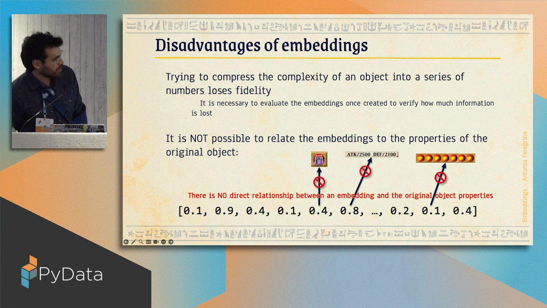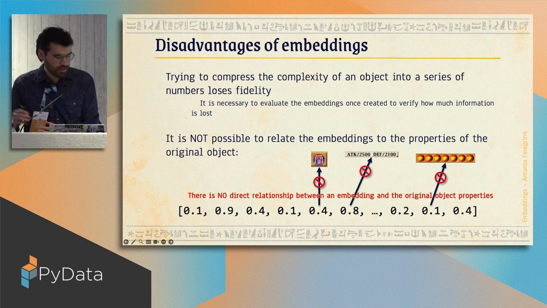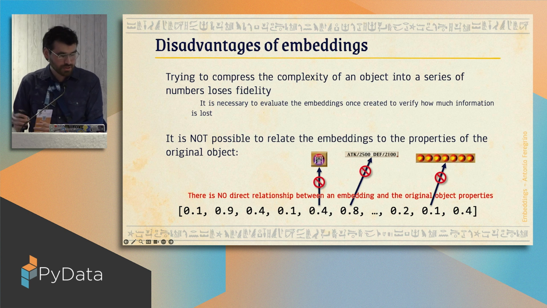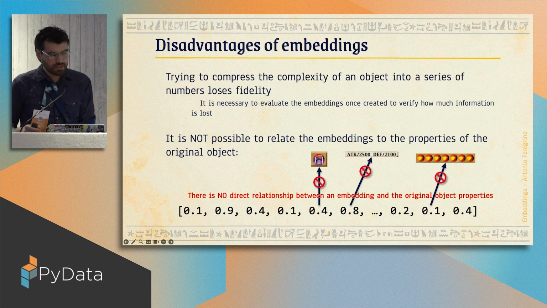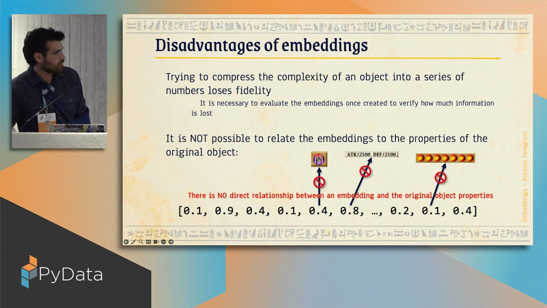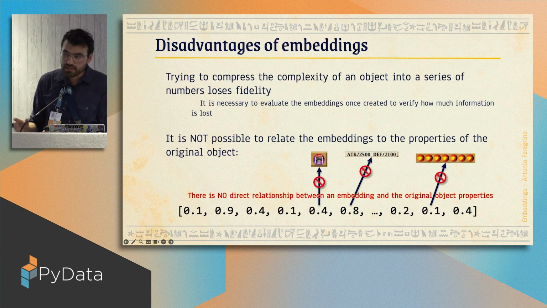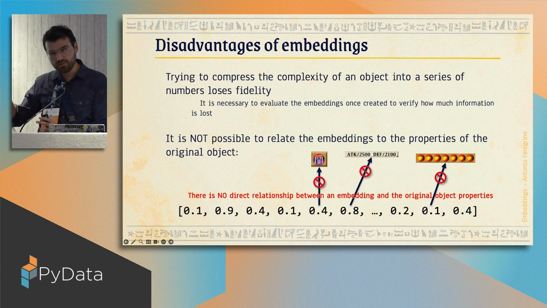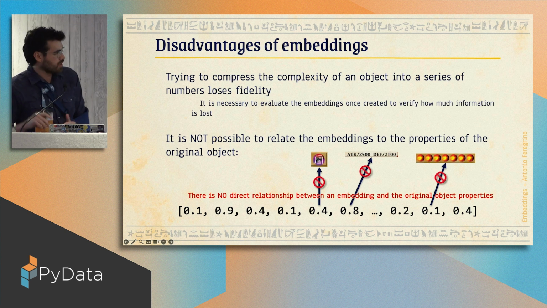So for example, in my case, imagine we have this card that has attack points, that has a certain level. We cannot say, okay, this number in the vector represents this level. Or we cannot say, okay, this card has 0.8 in this vector entry, and this represents 2,500 points of attack. So remember, you can go from card to embedding, but you cannot go from embedding to card. And the same goes for anything else you embed.